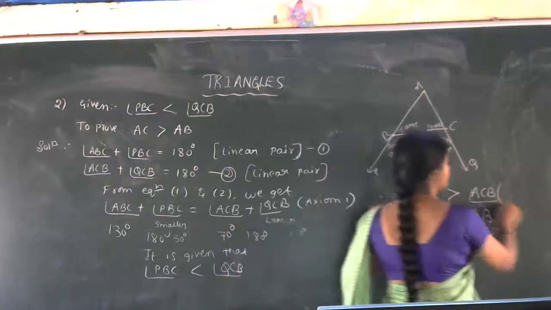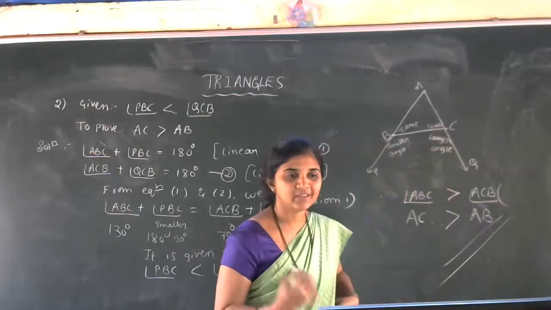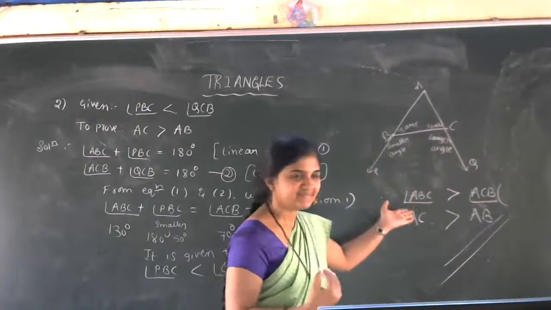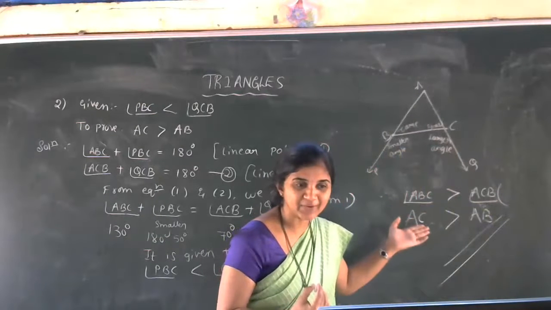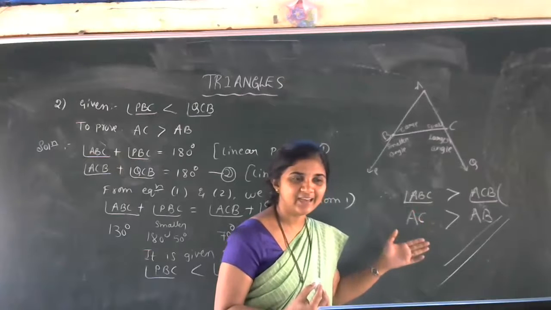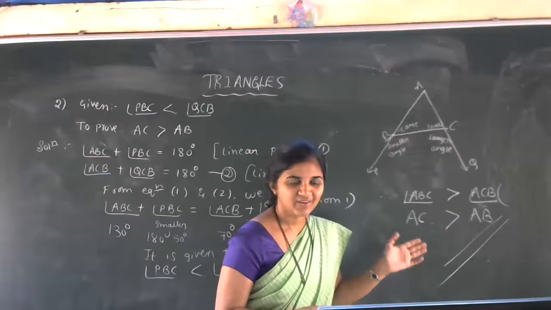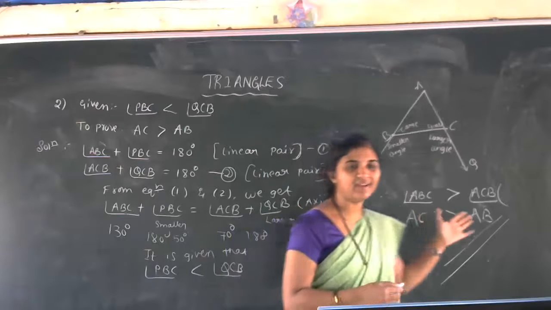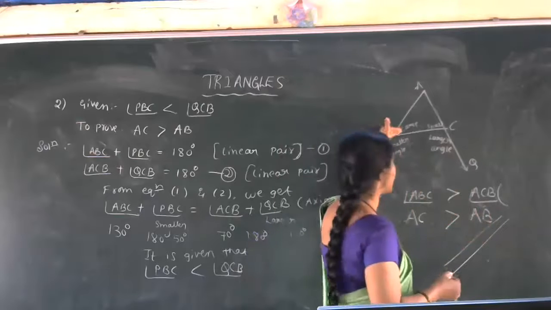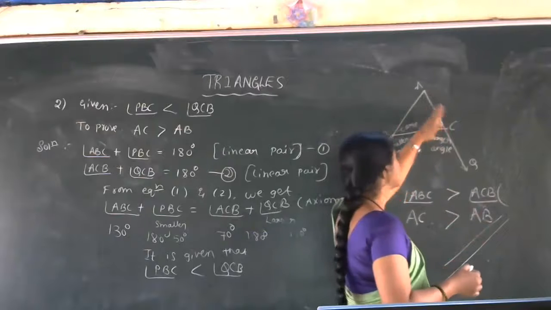What reason do we have to write here? Tell me the reason. Sides opposite to the larger angle is longer. Is that clear? So in a triangle, the side opposite to the larger angle is longer. If this is a larger angle, in the sense this side is opposite to that one, AC is larger than AB.